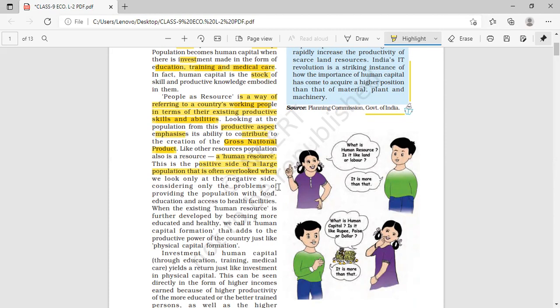Now, considering only the problems of providing the population with food, education, and access to health facilities.